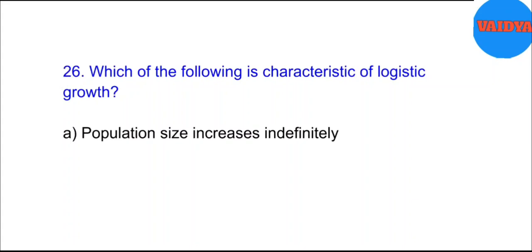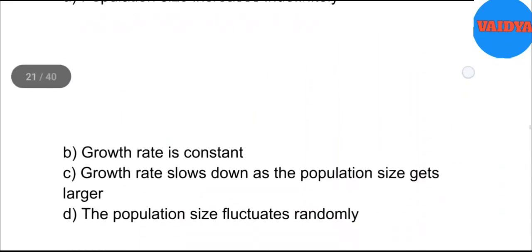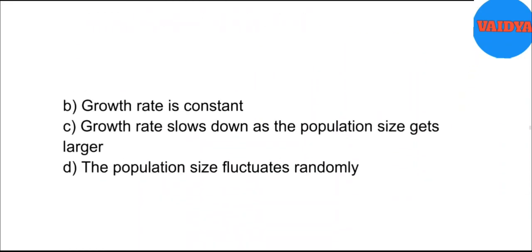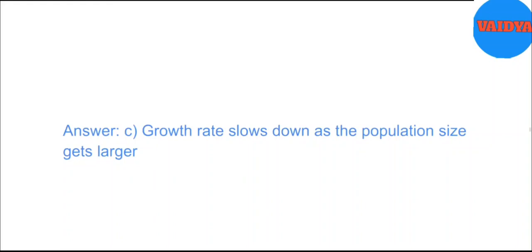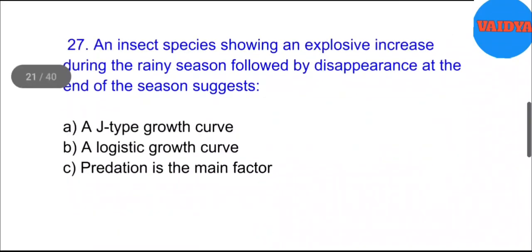26. Which of the following is characteristic of logistic growth? A. Population size increases indefinitely. B. Growth rate is constant. C. Growth rate slows down as the population size gets larger. D. The population size fluctuates randomly. Answer. C. Growth rate slows down as the population size gets larger. 27.